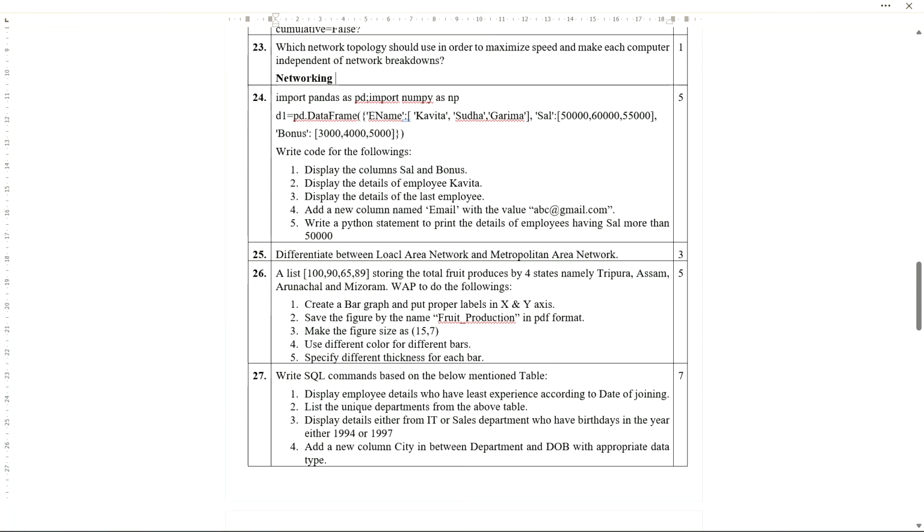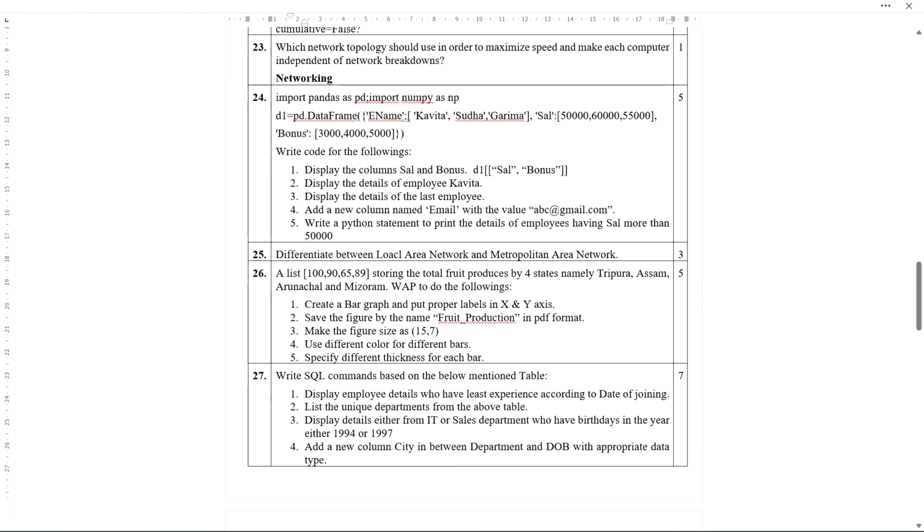Okay. So here you can see another question for 5 marks. Display the columns SAL, cell and bonus from the data frame D1. So this one is very simple. D1, we will put a list within double brackets. We'll write within quotation marks: cell, comma, then bonus. Yes, bonus. Okay, this one.